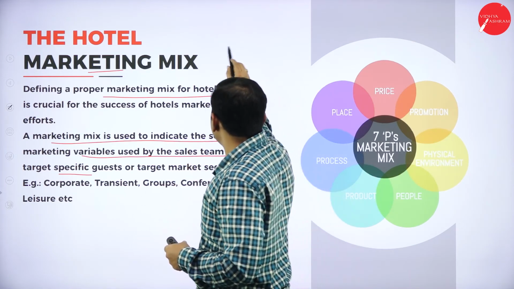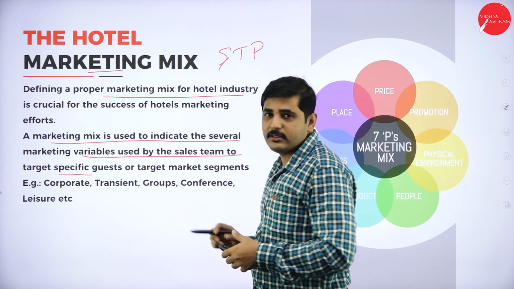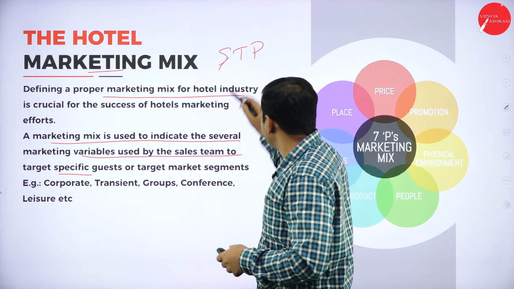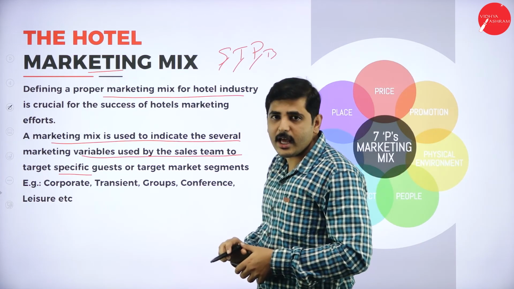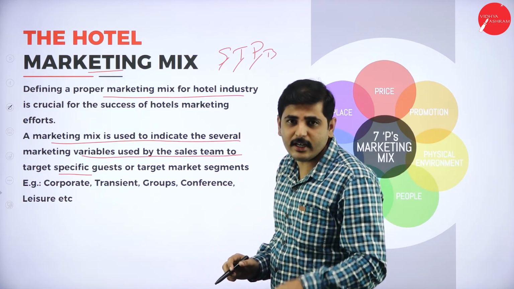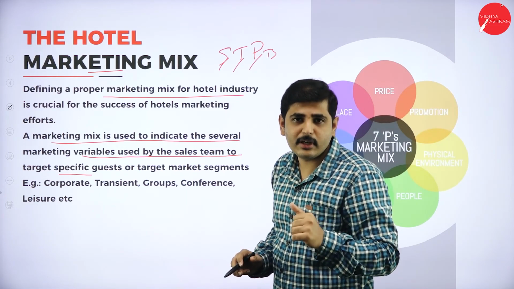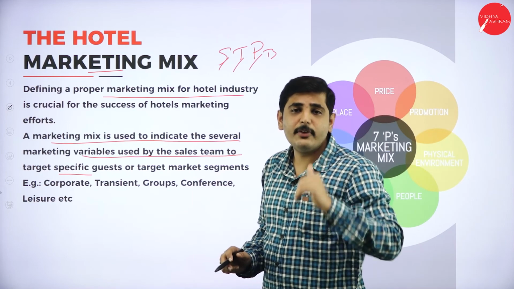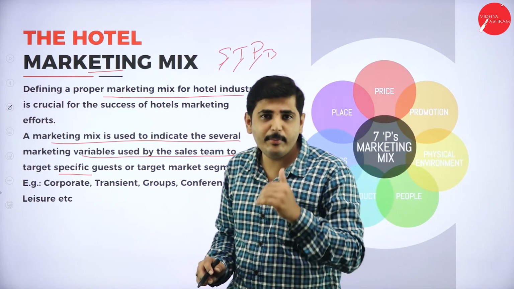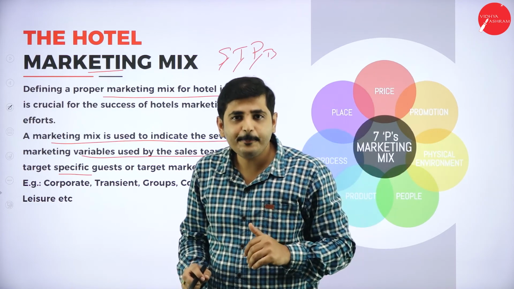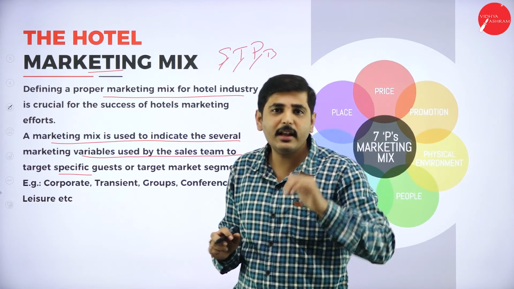STP. So what is STP? STP means segmentation, targeting and positioning. Positioning means branding. Targeting means who is our customer, to whom we are targeting. As a luxury hotel, I cannot target poor customers. As a luxury hotel, I should target the affluent class or richer class. As a mid-range hotel, I cannot target luxurious customers. I can target only middle class people.